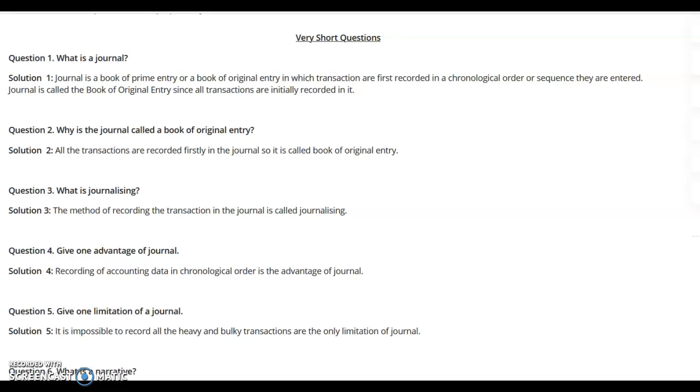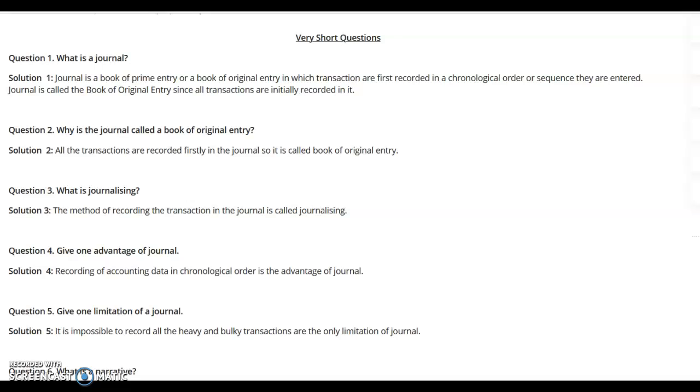We had also learned what the double entry system is, what the different types of accounts are, and what the rules of debit and credit are. We had also learned what a source document is and what the various examples of source documents are.